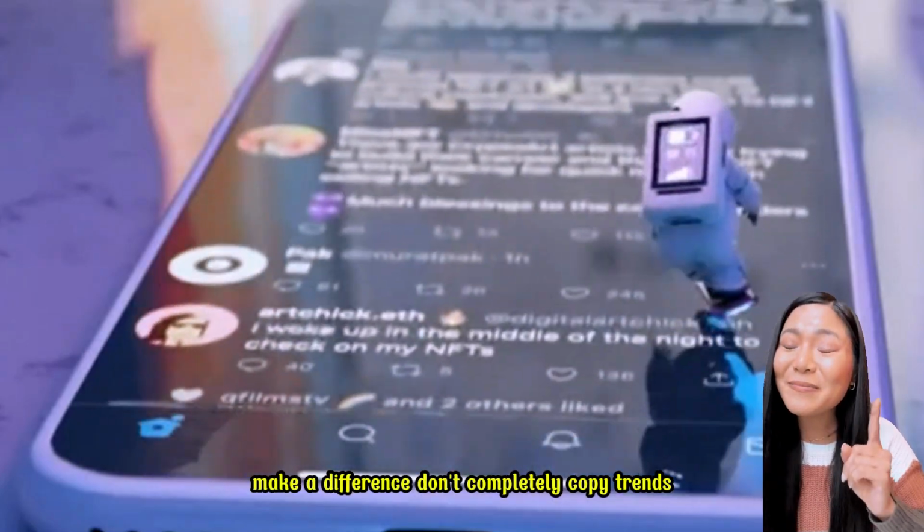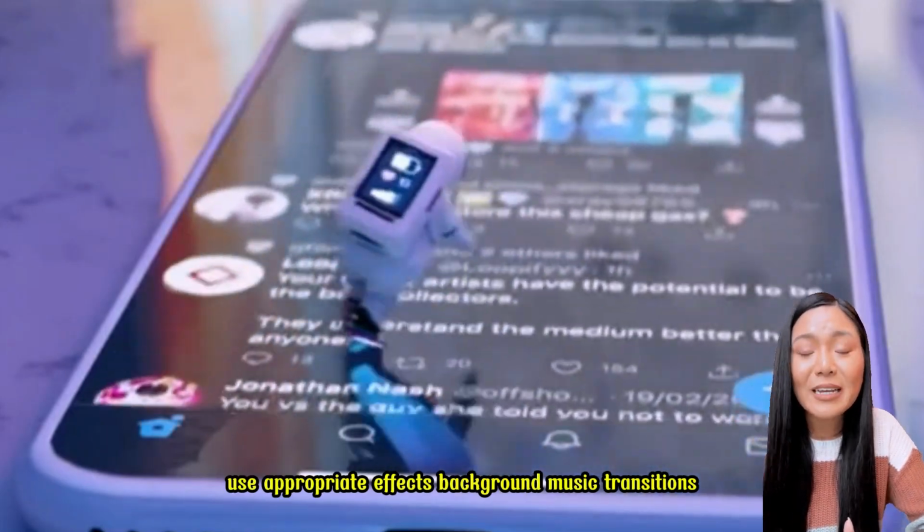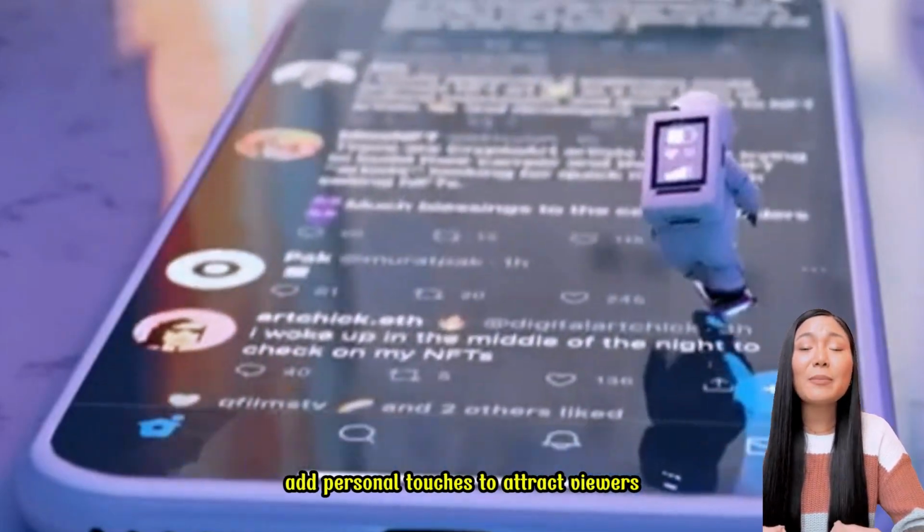Make a difference. Don't completely copy trends. Create content in your own style. Use appropriate effects, background music, transitions. Add personal touches to attract viewers.